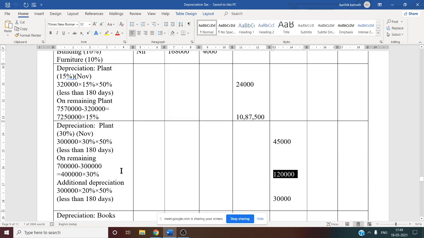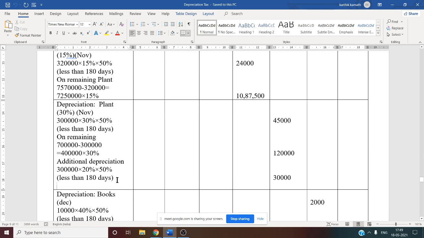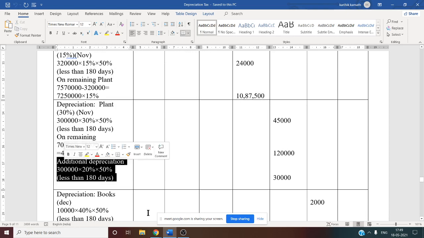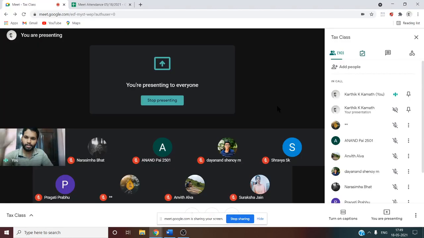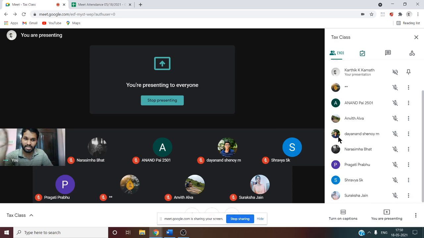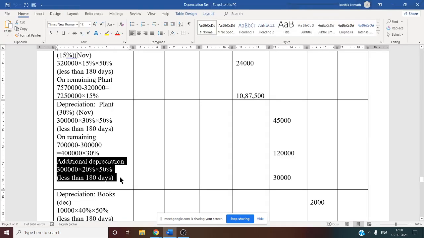So we have given normal depreciation for purchase of plant, and normal depreciation for the remaining balance of plant. Now finally we need to charge additional depreciation only for purchase of plant. See this, very important now. Additional depreciation we need to charge only for purchase of a plant; for anything else you cannot charge this additional depreciation. Purchase we know, 3 lakh into 20% into 50%. Why? Because it is less than 180 days.